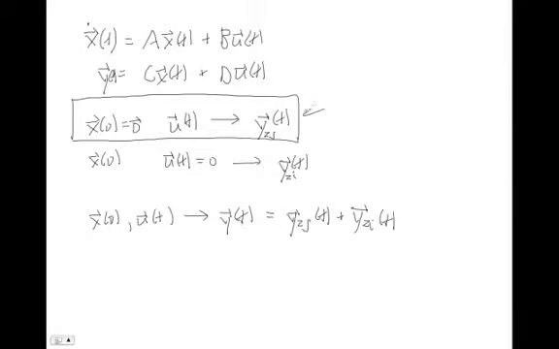So we're going to handle this case right here to understand bounded input, bounded output. We're going to consider this idea that U of T can be anything in general here, but we're going to make sure this is a bounded thing, and we're going to want to see if this is also a bounded thing. We'll talk about that more in a minute. And then in a later video, we'll talk about this other equation and analyze its asymptotic stability or internal stability, or the ways we talk about that.